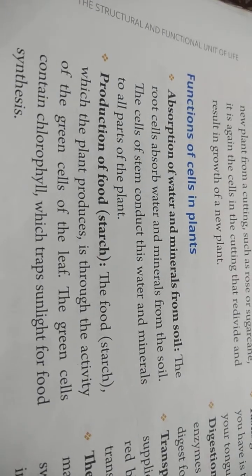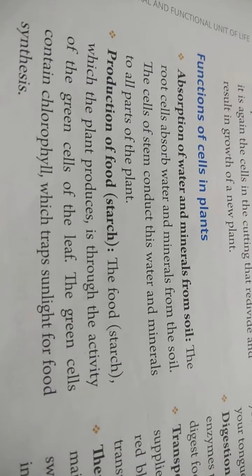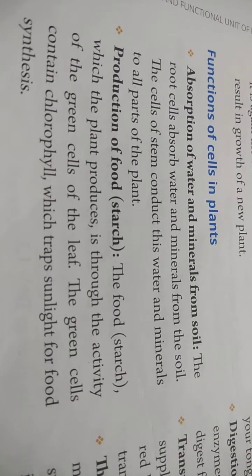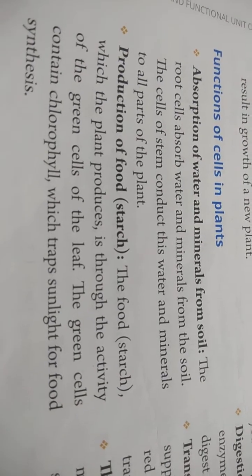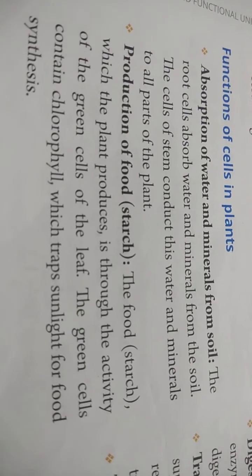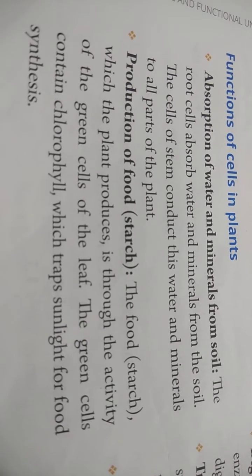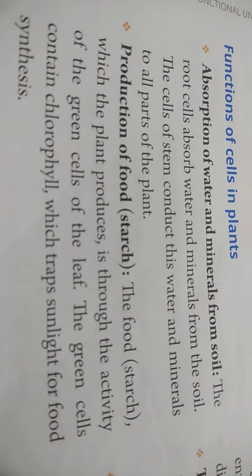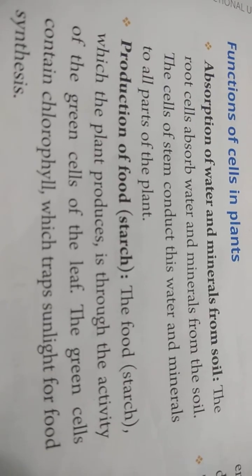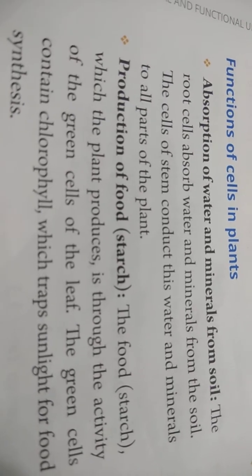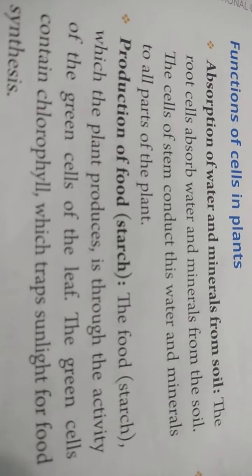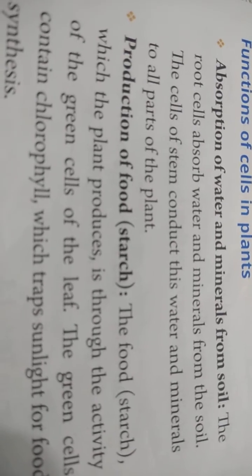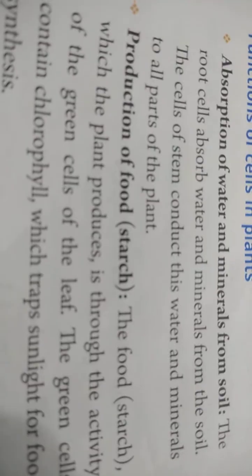Functions of cell in plants: absorption of water and minerals from the soil is also done by the plant cell only, and we already discussed this in lower classes. This absorption of water and minerals from the soil also occurs through cell to cell by osmosis, diffusion and active transport.